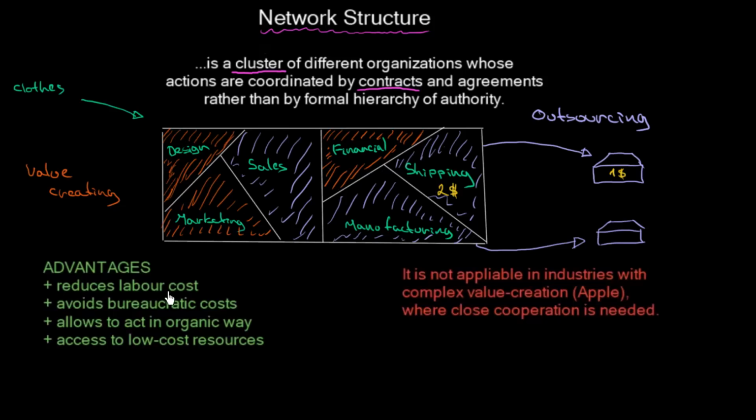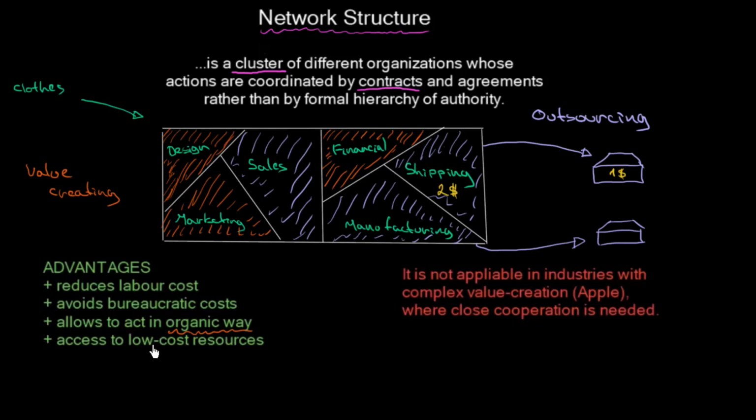Now you can see this kind of network structure has some advantages. It reduces the labor cost, as we have mentioned. It avoids bureaucratic costs and allows us to act in an organic way, because this is quite interesting. What does it mean to act in an organic way? Let's say that we launch a very successful marketing campaign and suddenly the demand for our clothes is so huge that we would be unable to fulfill it if we had kept the manufacturing inside our organization, because we would have, let's say, a small factory. But thanks to the fact that we moved to an offshore company that has a lot of factories and can satisfy the demand, in that case we act in an organic way.